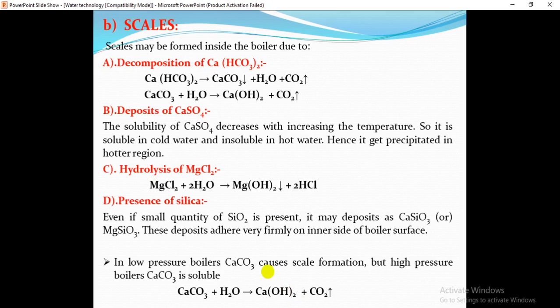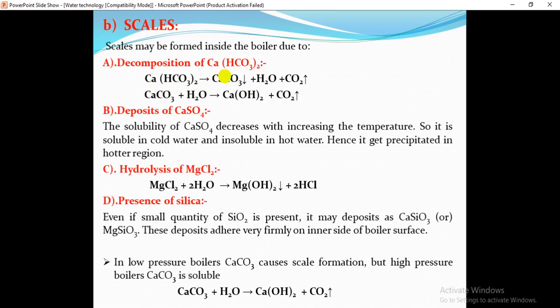Now, what are scales? Scales are hard material, adherent or sticky to the boiler inner walls. These scales may be formed inside the boiler due to the decomposition of calcium bicarbonate.